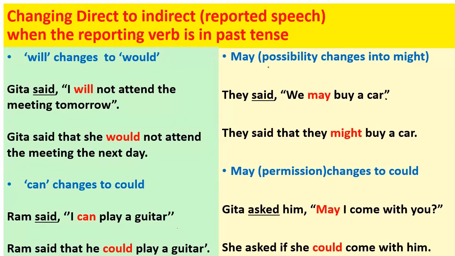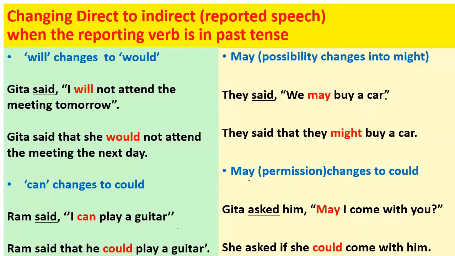So may in the sense of possibility changes into might. They said, we may buy a car. Again, the reporting verb is in past. So the reported speech would be, they said that they might buy a car. So here may has changed to might because the reporting verb was in past.